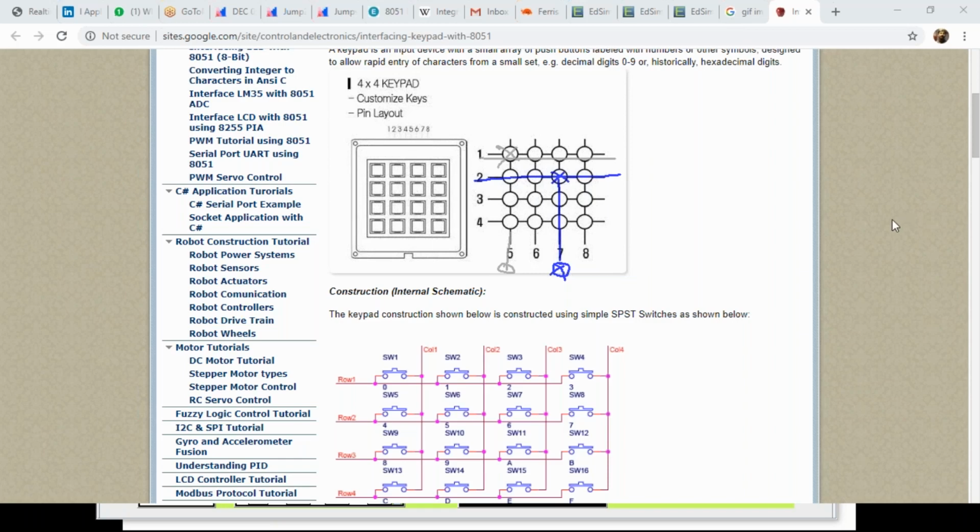But at the same time, when you see an output on the 7th pin, the same pin, but our code is feeding the signal on the 3rd, then it means that he is pressing this pin. So even though you see a signal on the same 7th pin of the microcontroller, depending upon where the microcontroller is sending out the data, we should be able to identify which of the pads is pressed by the user.